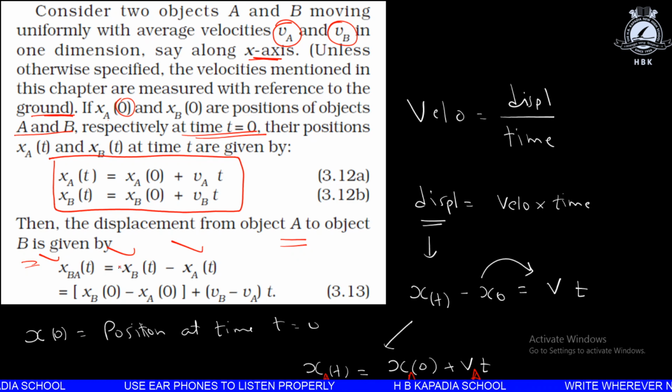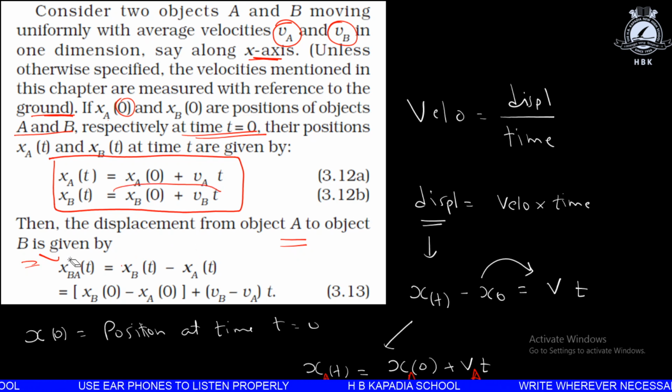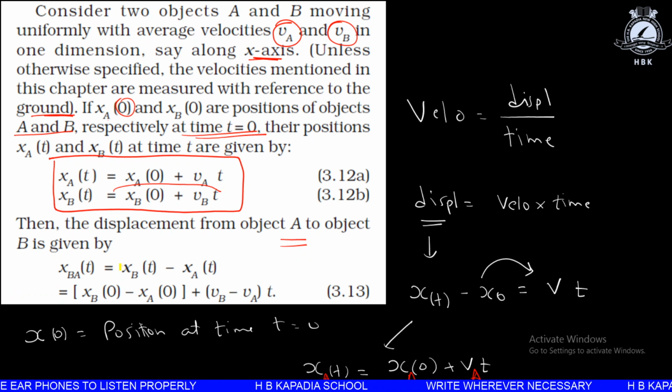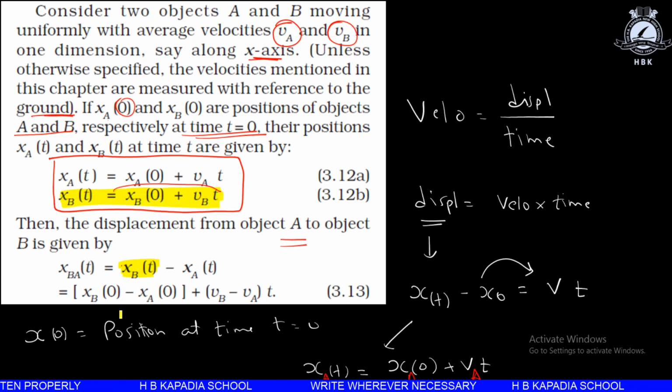Now, let me point out the value of x_B in a proper manner so that you can understand better. Let us use a highlighter. This is the equation of x_B(t), and we are keeping this value over here.